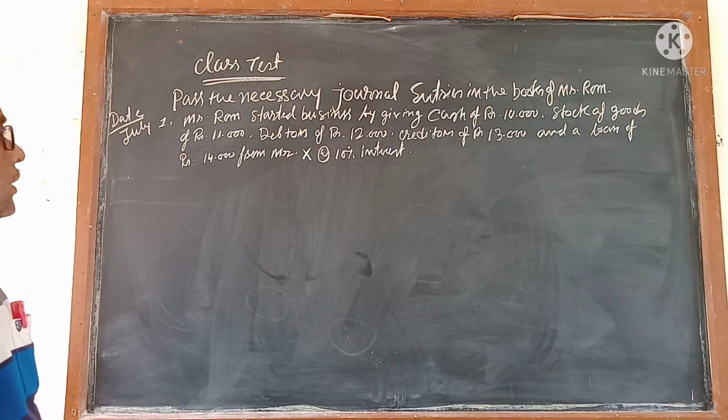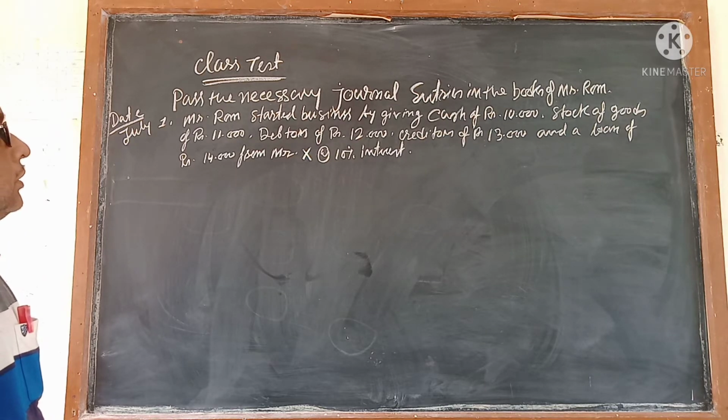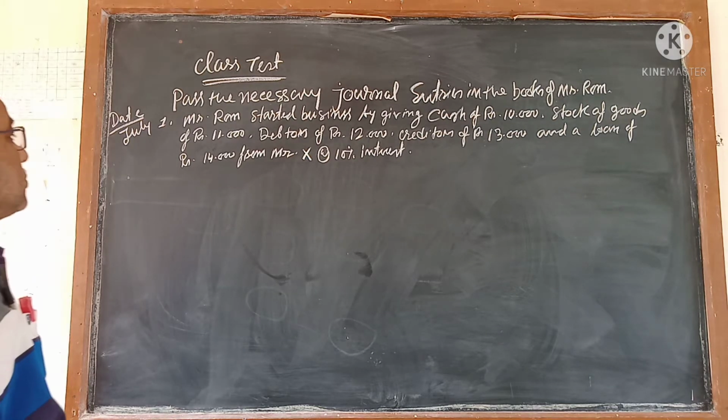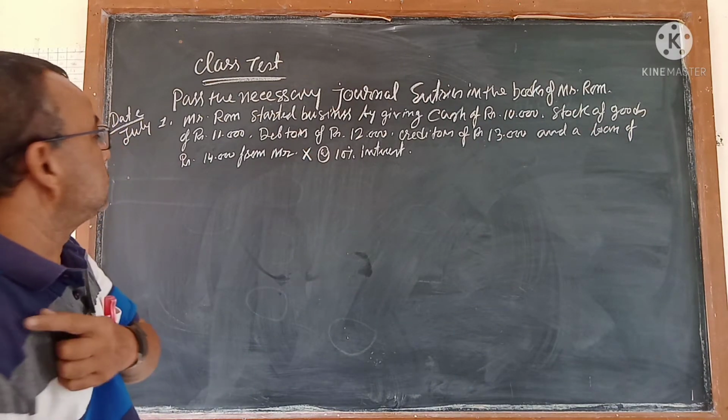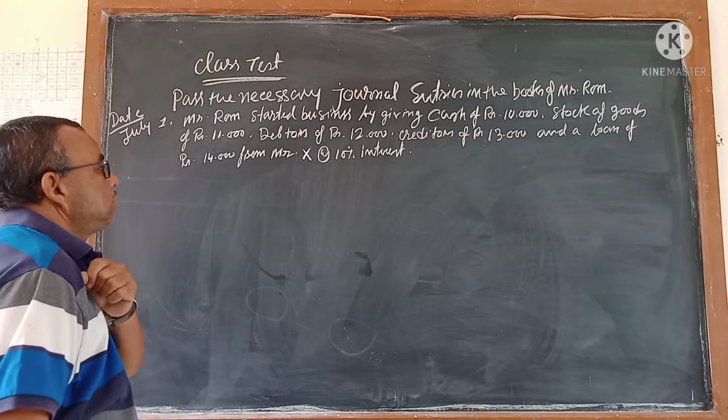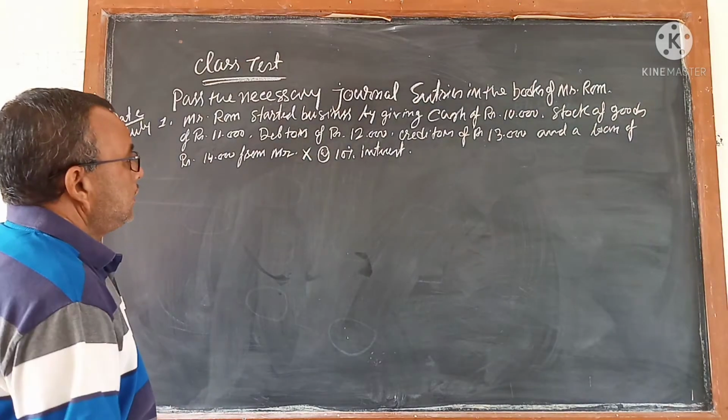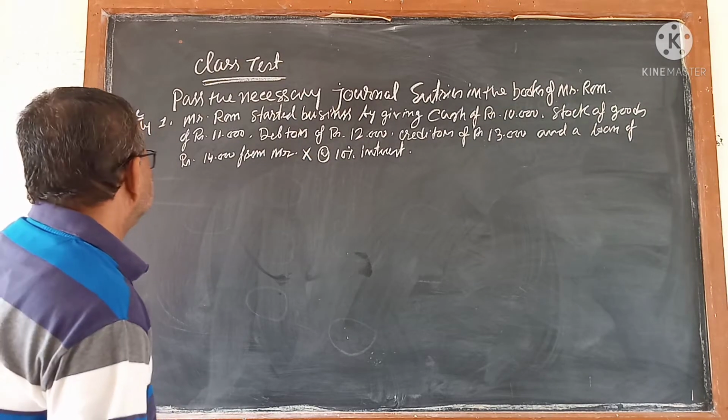Mr. Ram started business by giving cash of rupees 10,000, stock of goods of rupees 11,000, debtors of rupees 12,000, creditors of rupees 13,000, and a loan of rupees 14,000 from Mr. X at 10% interest.